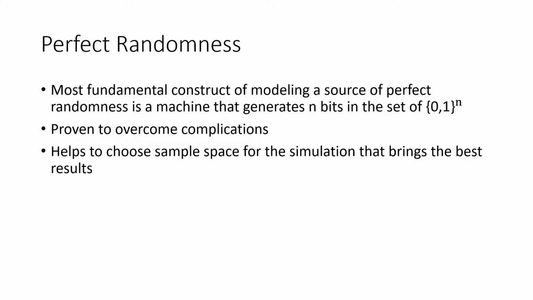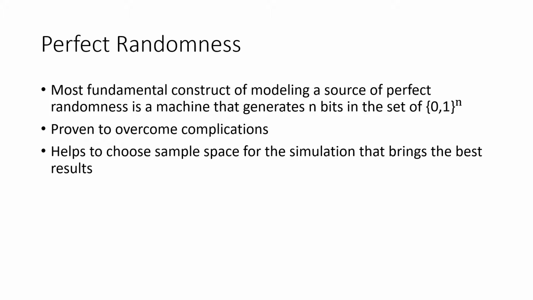The most fundamental construct of modeling a source of perfect randomness is a machine that generates n bits in the set {0,1}^n, where each bit has an independent and uniform probability equal to p.